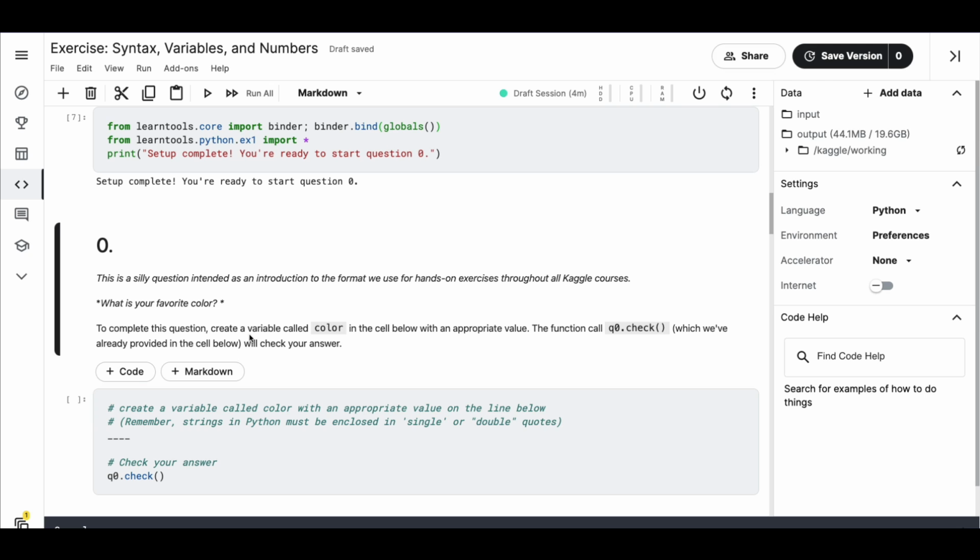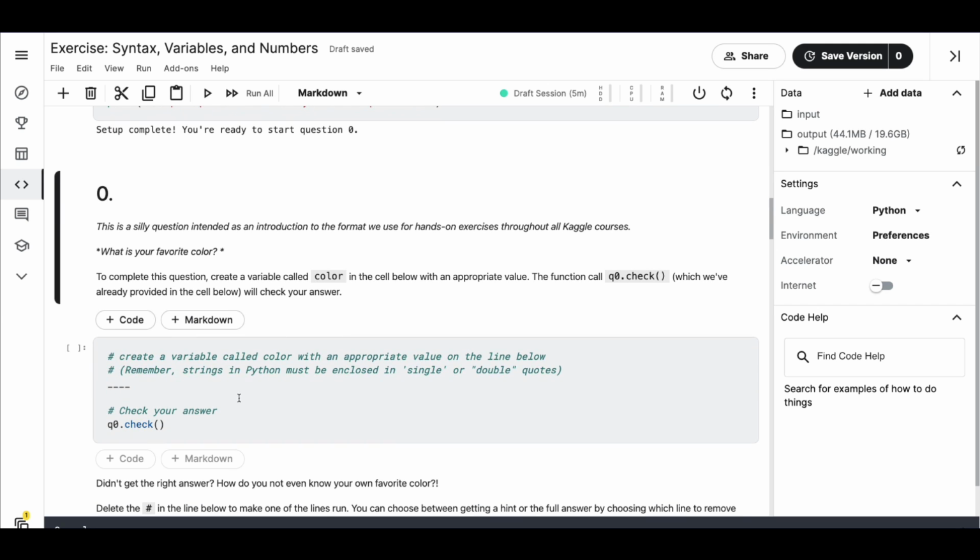To complete this question, create a variable called color in the cell with an appropriate value. The function call qo.check. So again, a checkpoint, a spoiler alert. If you do not want to copy what I'm doing, please stop the video right here. Go do it yourself. You don't have to watch the complete video if you want to do it yourself. That is what I would also encourage. But if you are stuck somewhere, that's what this video is supposed to help you with. So complete the question. Create a variable called color in the cell with an appropriate value. The function call qo.check, which we have already provided in the cell below, will check your answer.